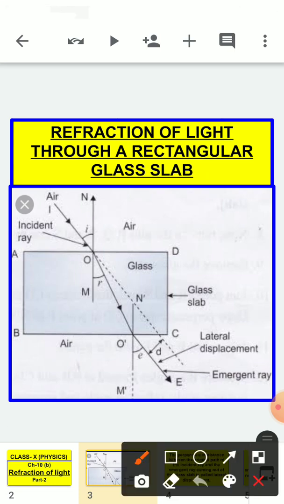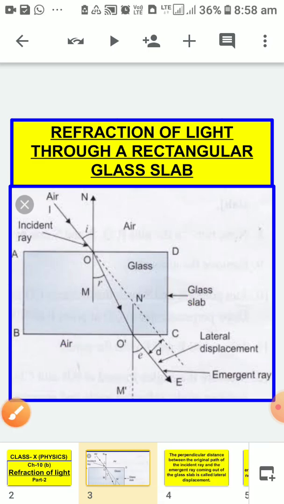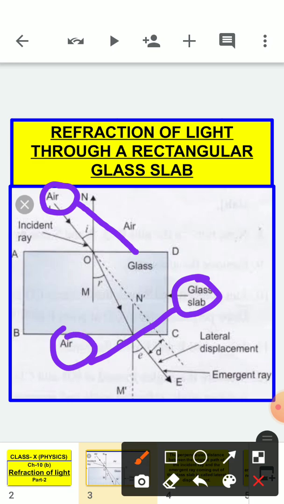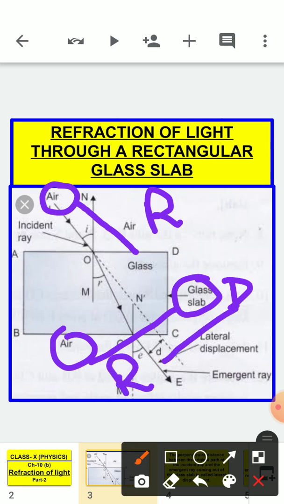We are taking a rectangular glass slab here. And we are passing the light ray from air to glass and then again into air. So what is happening here? The light is moving from air to glass and from glass to air. In this way, you will learn what happens when light moves from a rarer to a denser medium and then again from a denser to a rarer medium.